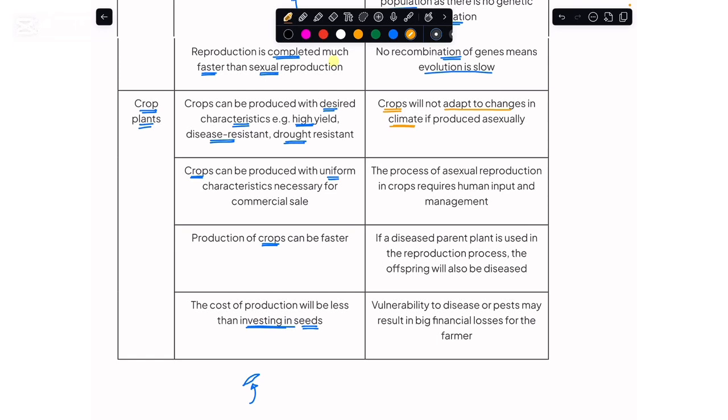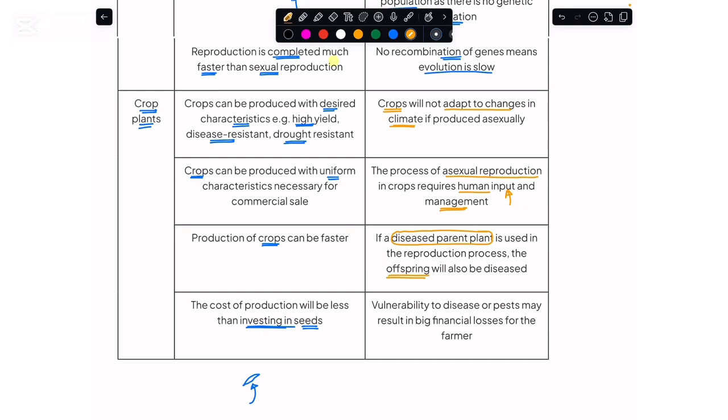Now, the other situation is that in asexual reproduction, since we do not have seeds, but rather some cuttings of the stems or a situation like that, we would need to employ a lot of human force and a lot of human input for it, and we also have to do a lot of management, so this would make it less cost effective. And if by some means we had a diseased parent plant and we used it to make the identical offspring, these identical offspring would also be diseased.